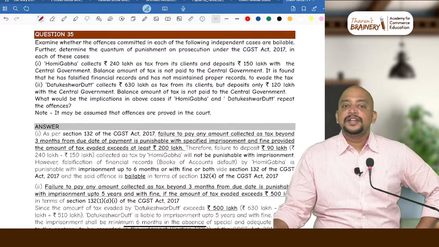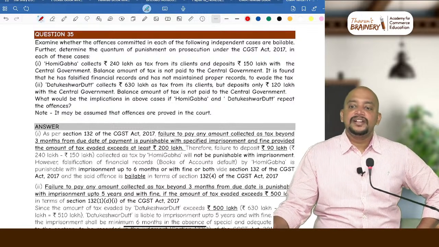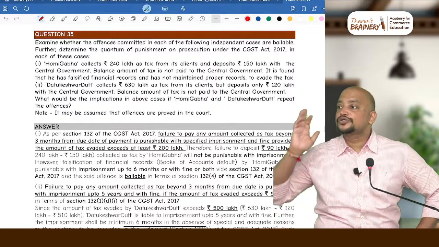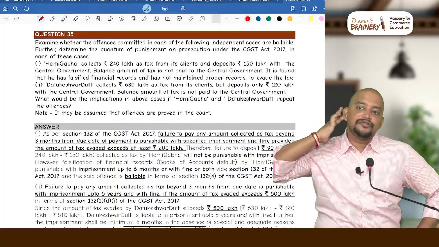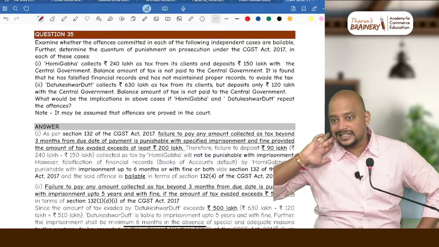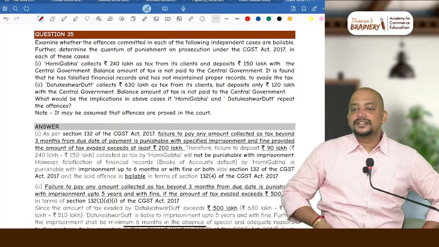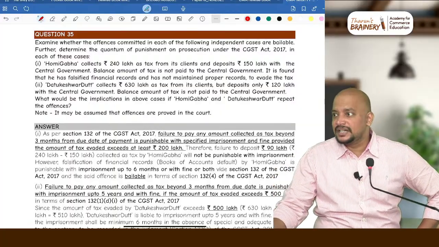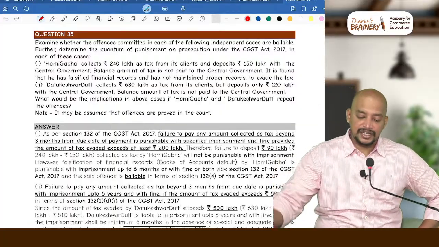And when imprisonment is not there, will it lead to arrest? No, arrest also has a 2 crore limit. So therefore, arrest also does not arise in this case. As there is no arrest, the question of bailability does not arise. Continue further.